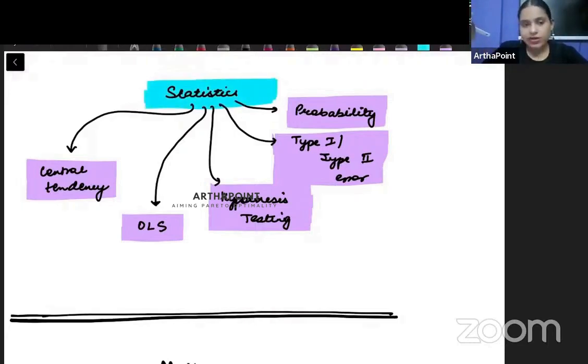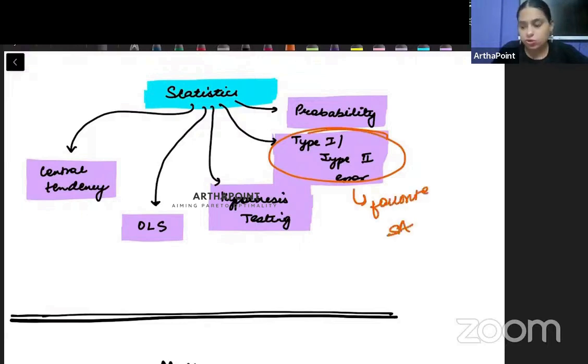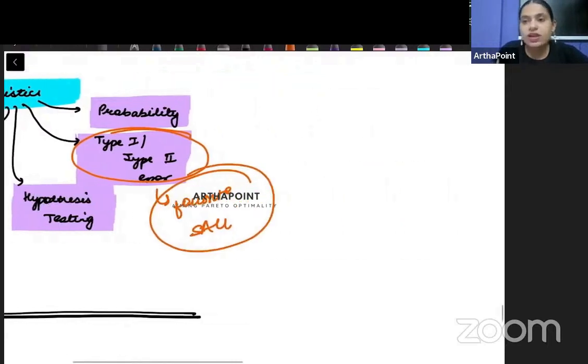If you evaluate the sample paper, and you look into the past year questions, you will realize that slowly type 1, type 2 error has become one of the favorite topics of South Asian University. So you will go ahead and you will see questions on type 1, type 2 error also. It can be a basic question or a little intermediate level question.